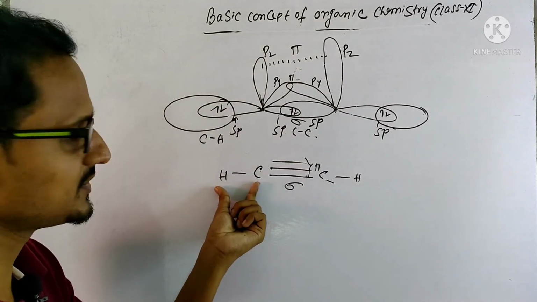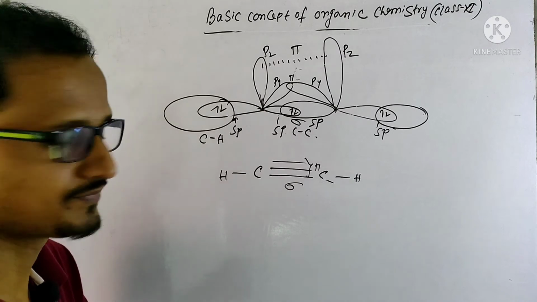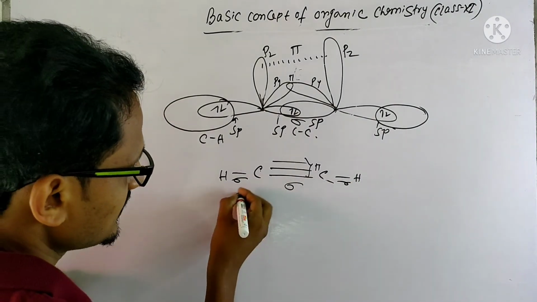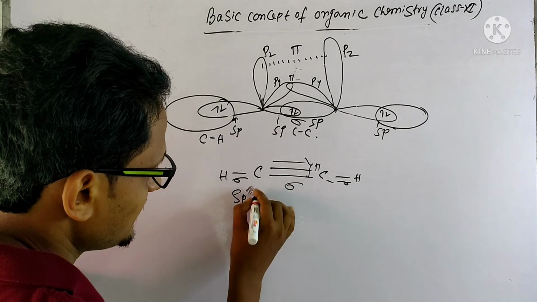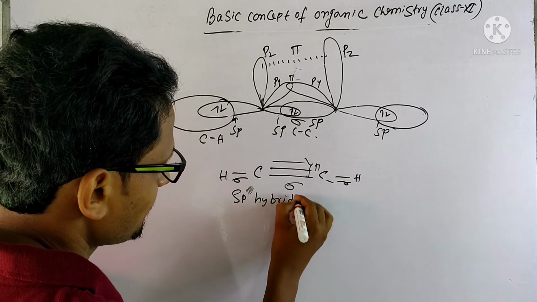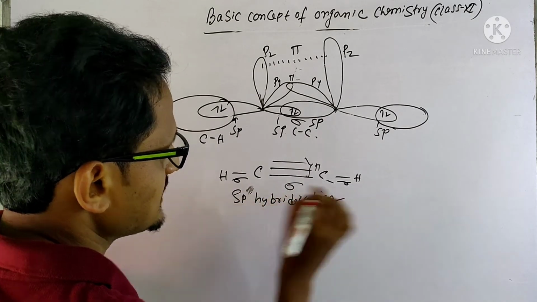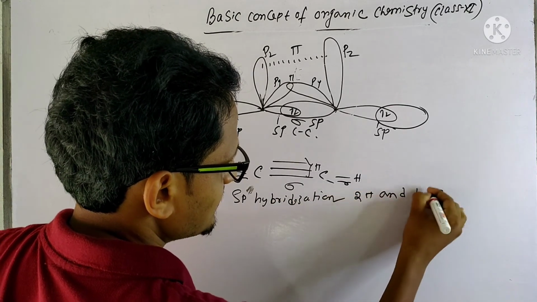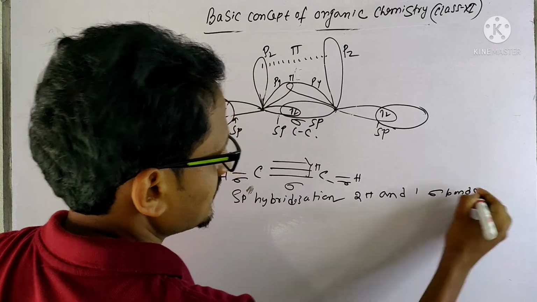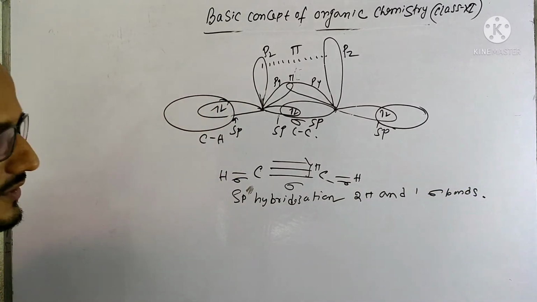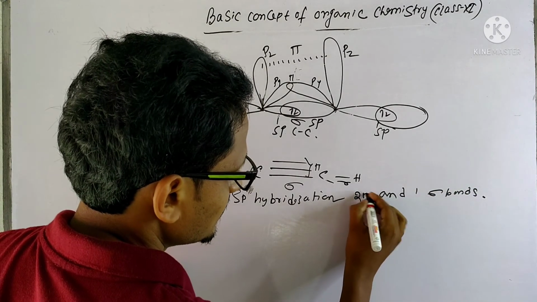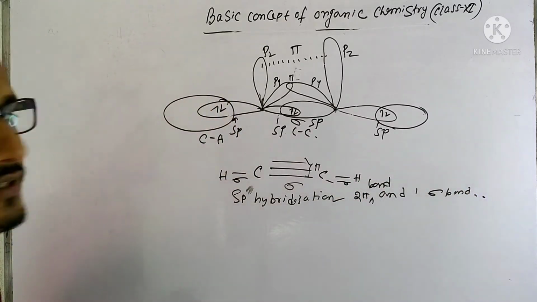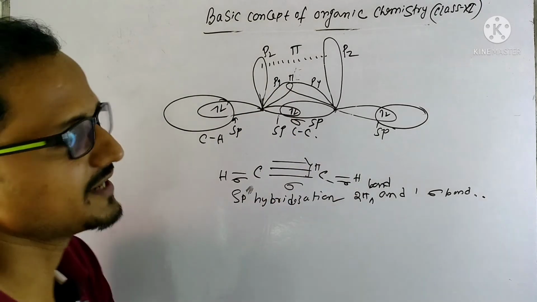The orientation of these two hydrogens' CH bonds is the same, so these two are sigma bonds. So in sp hybridization, 2 pi bonds and 1 sigma bond. So this is the total hybridization.